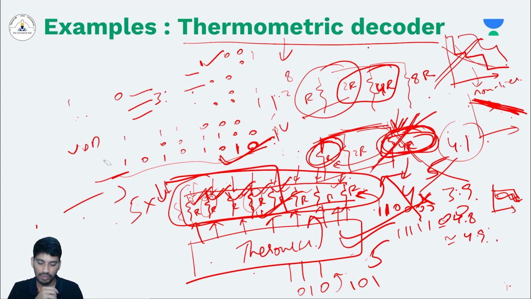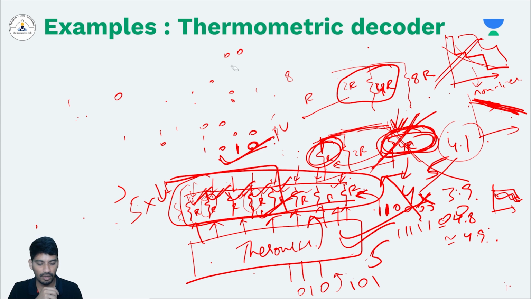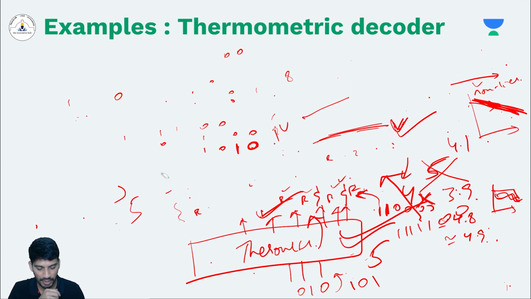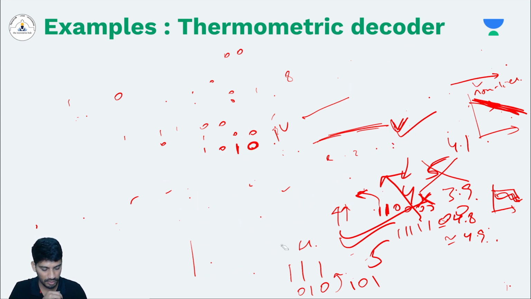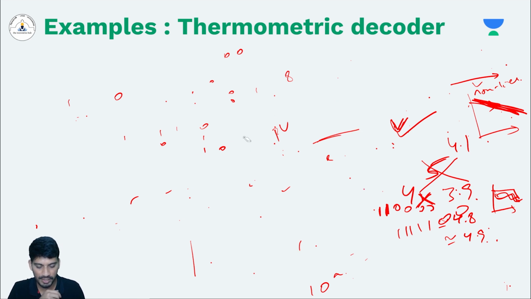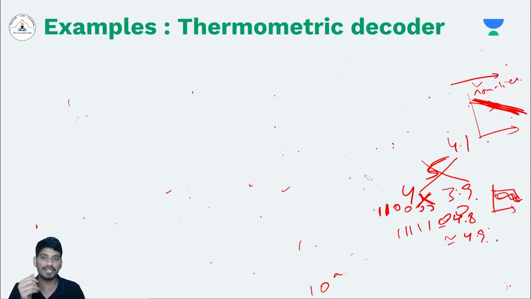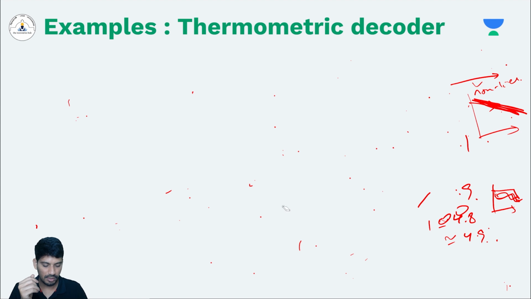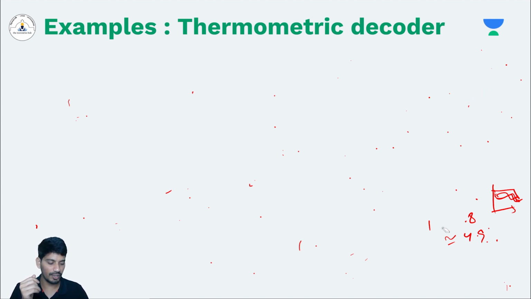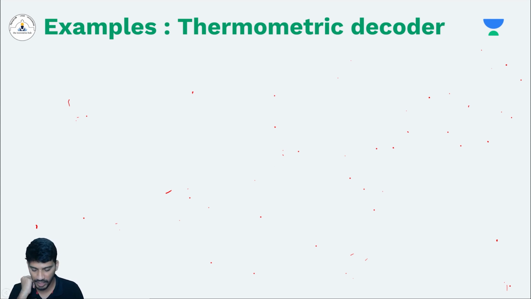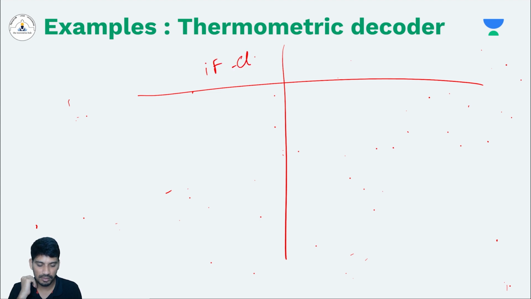Now let's design the decoder in Verilog. Now we have seen what is the application and what is the purpose of the thermometric decoder. Now we'll start designing. We'll design using 2 different approaches, in the behavioral modeling only. One approach is by using conditional statement of if else, and the second approach is we can use multi-way branching of case that we have learned, right? We have learned these 2 conditional and multi-way branching. We'll use the same things. One by using if else, one by using case statement.